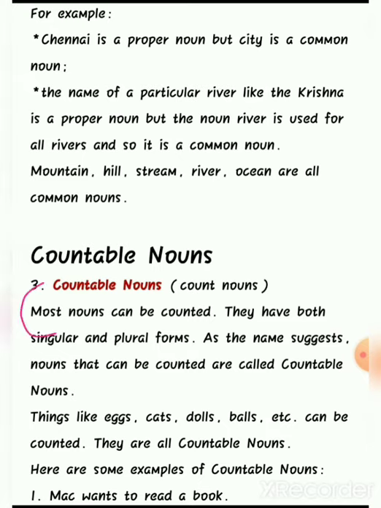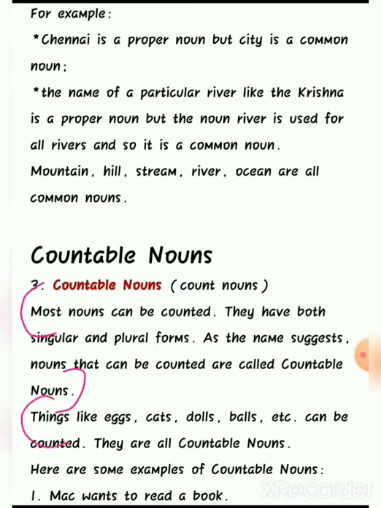Most nouns can be counted. They have both singular and plural forms. As the name suggests, nouns that can be counted are called countable nouns. I hope this one is a simple, clear one. The nouns which are able to be counted are called countable nouns, and we can have singular form as well as plural form in this noun.